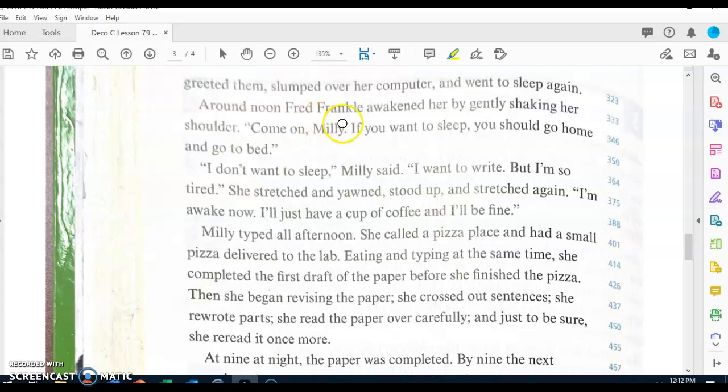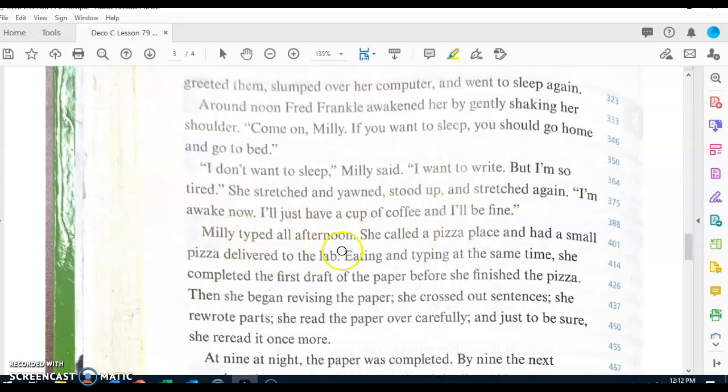Around noon, Fred Frankel awakened her by gently shaking her shoulder. "Come on, Millie. If you want to sleep, you should go home and go to bed." "I don't want to sleep," Millie said. "I want to write, but I'm so tired." She stretched and yawned, stood up and stretched again. "I'm awake now. I'll just have a cup of coffee and I'll be fine."